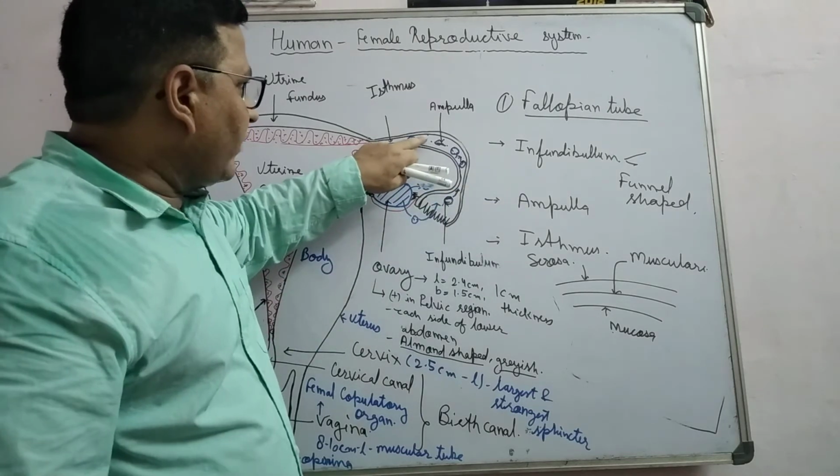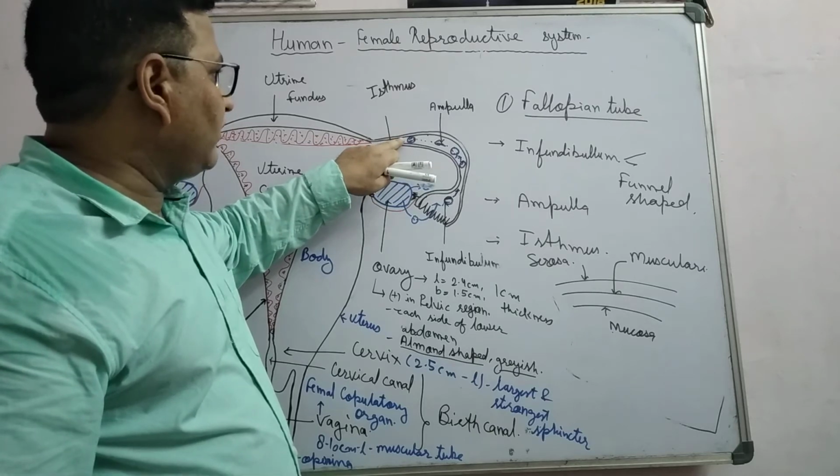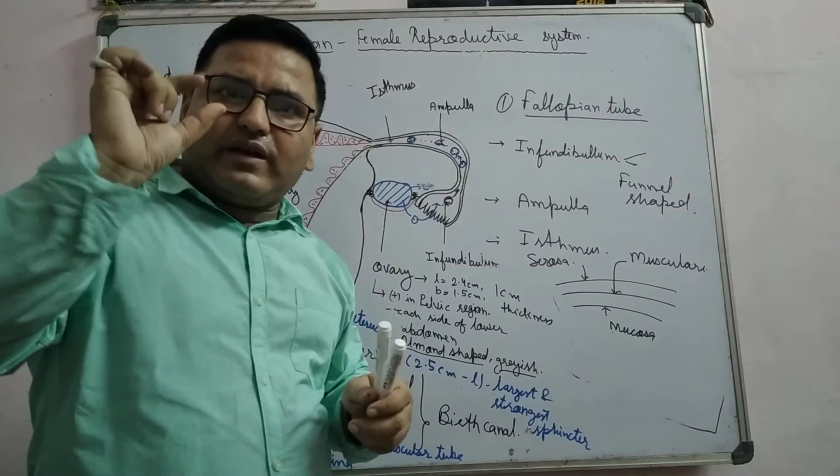Ampulla is the swollen part of the fallopian tube. Isthmus has a narrower lumen. The lumen is very narrow.